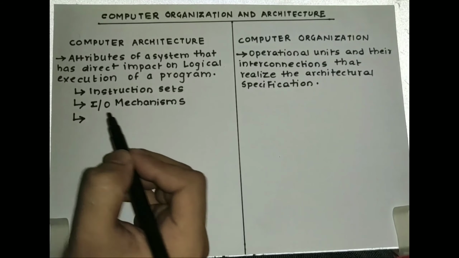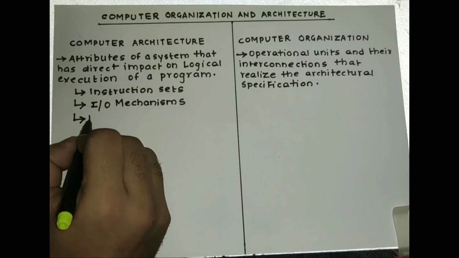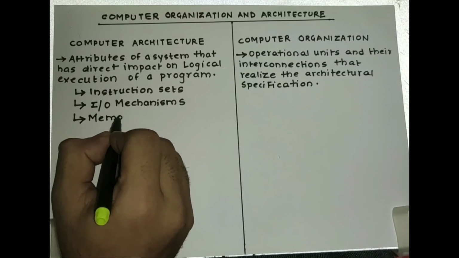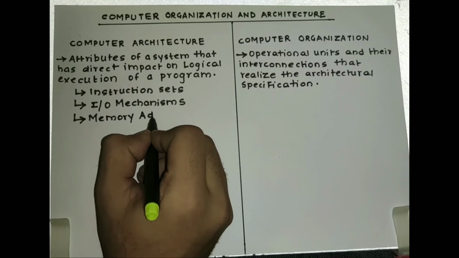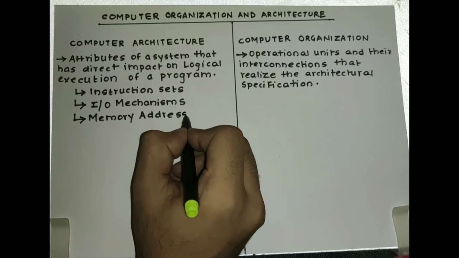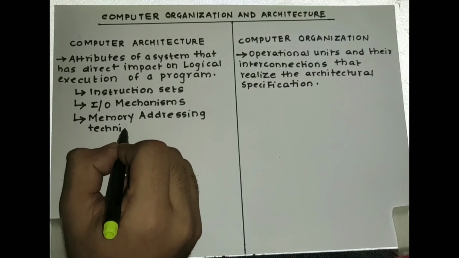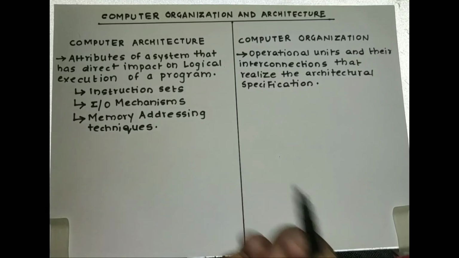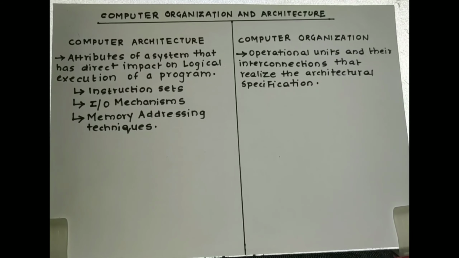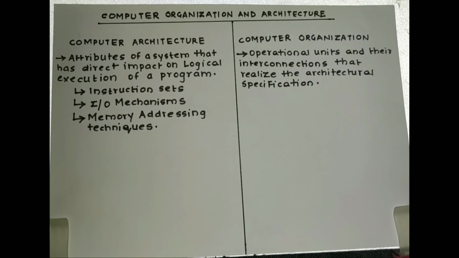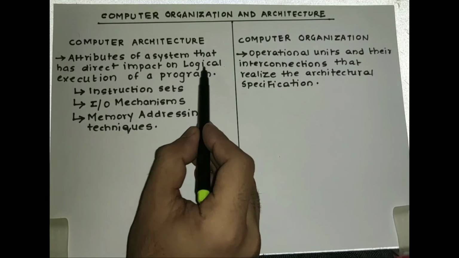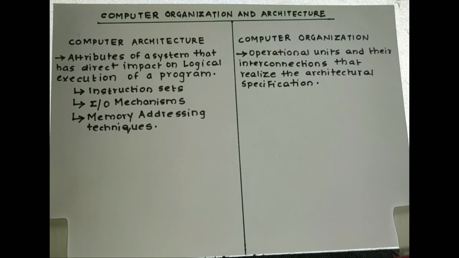The third example we can take is the memory addressing techniques that are available. So these are the things that are already present and very much visible to the programmer, and these attributes have a direct impact on the logical execution of the program.